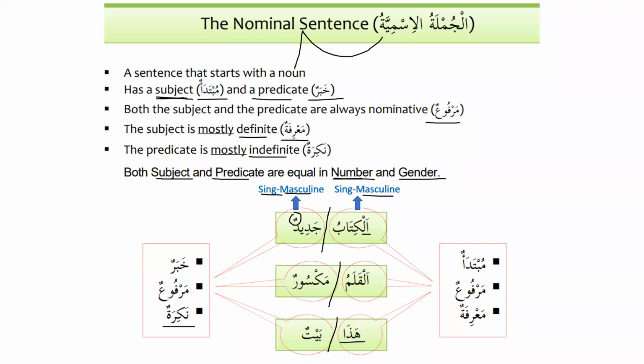Now, hadha is marfu'. How do we know that this is marfu'? Because it is in the place of the subject. Do we have dhamma or dhammatan on it? No, we do not have. How do we know? Because this is ismul ishara, demonstrative pronoun. And we have learned that all demonstrative pronouns are marfu'. The original construction, they are marfu', and also they are definite nouns. And they are mabniyun. Please remember that they are mabniyun. That means they are fixed. The ending will never change. They will remain always like this.